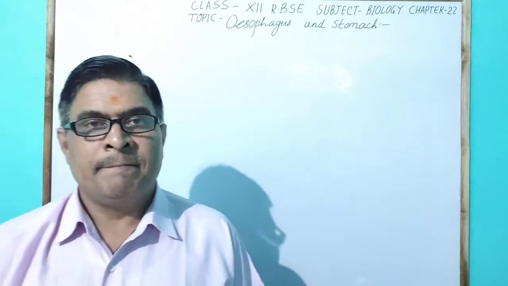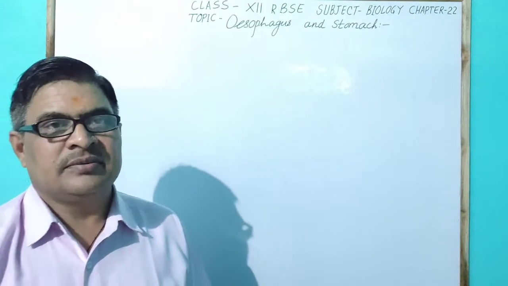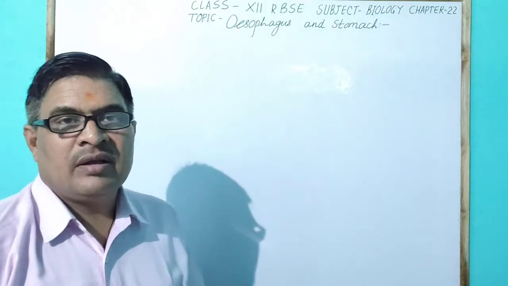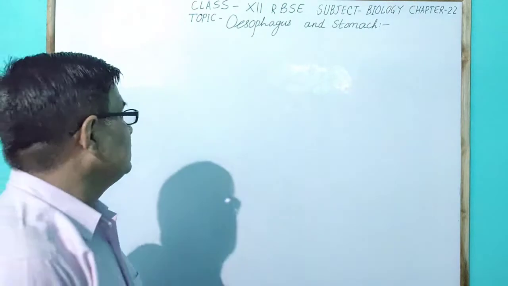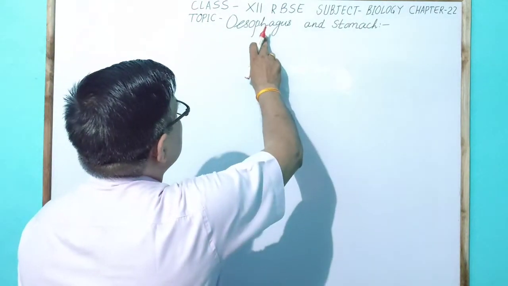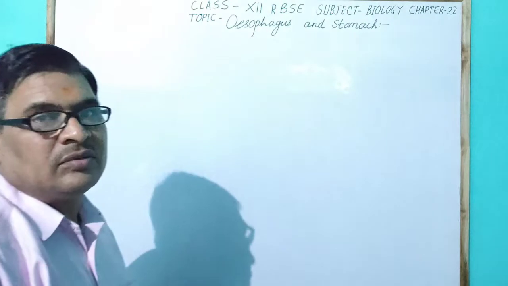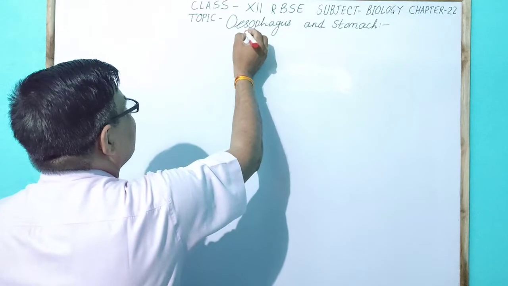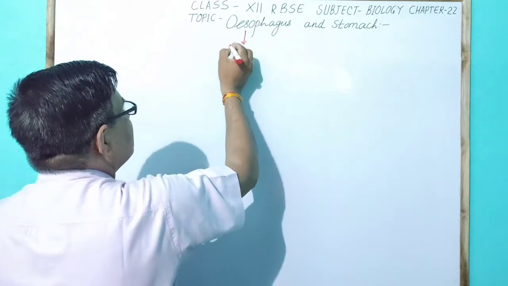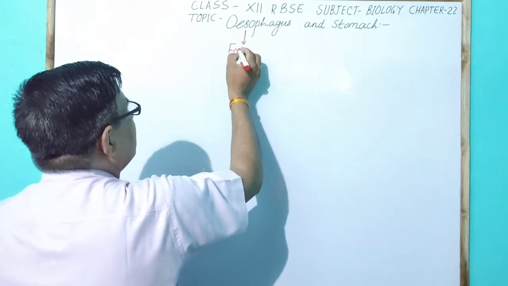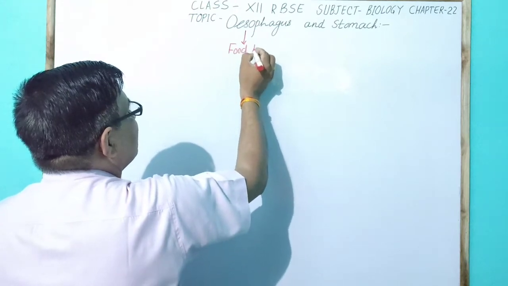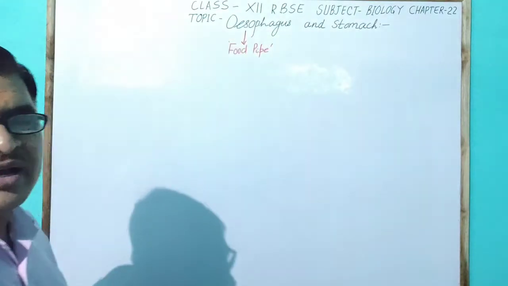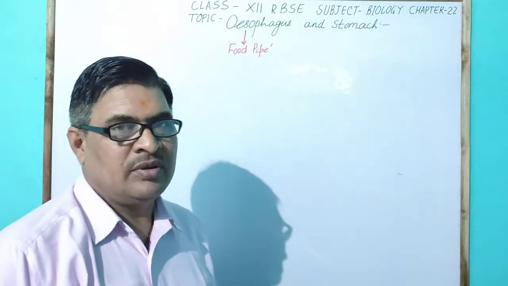As I have delivered different lectures on the human digestive system, today I will discuss the oesophagus and stomach. The oesophagus is an important pipe-like structure in the human digestive system. That is why it is called the food pipe.